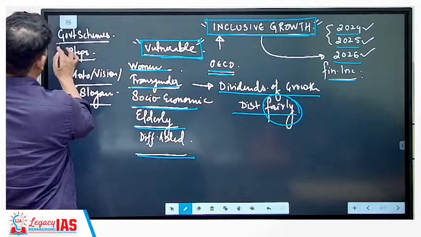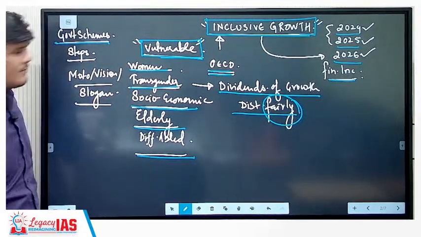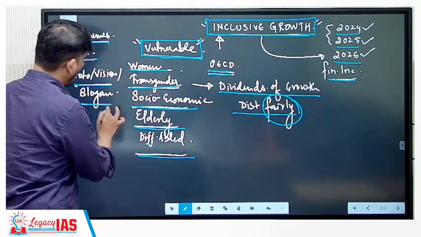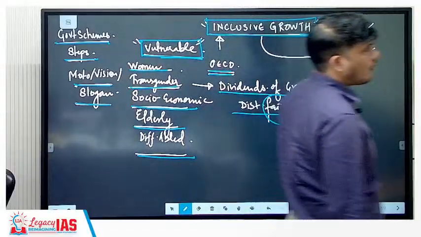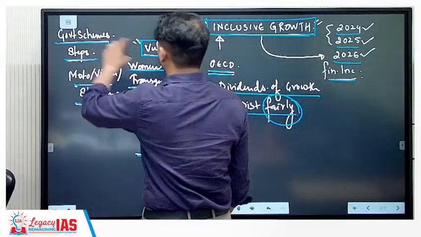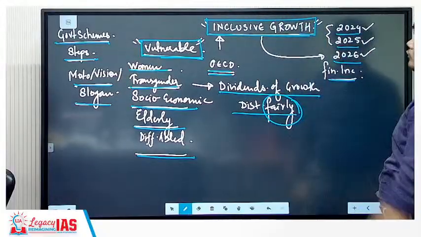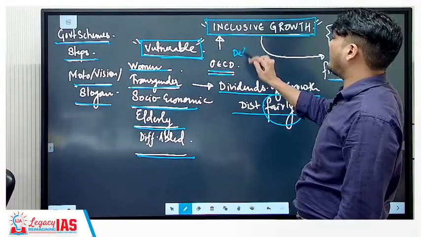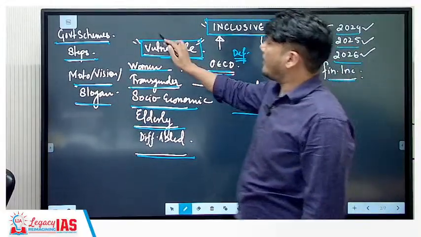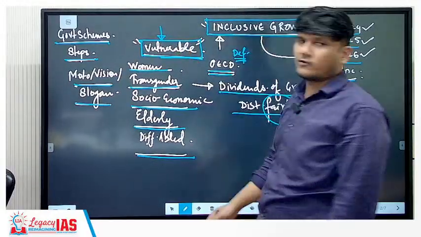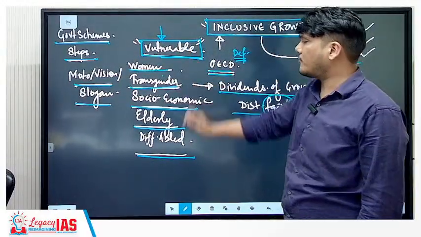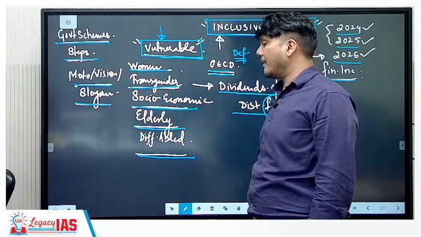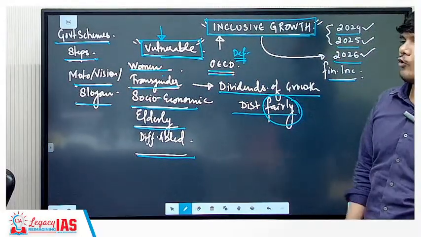Whenever you are writing answers, it is very important to link it with the government schemes or the steps that the government has taken, and you can conclude by using the motto, vision, or slogan that the government has come up with. So you can take this down. You have to write on the heading inclusive growth, and then we have the definition given by OECD, of course. In that, just write down that focus should be on the vulnerable sections of society, that is women, transgenders, socio-economically backward sections of society, elderly people, the differently abled people, and so on.